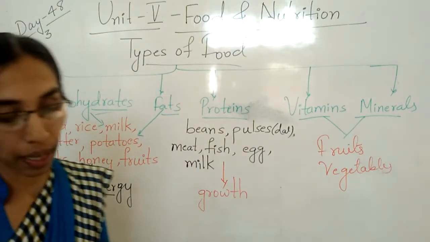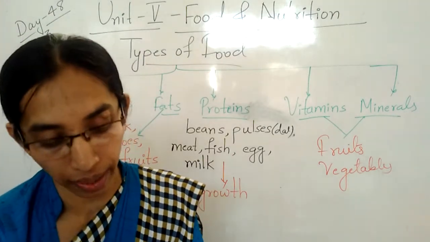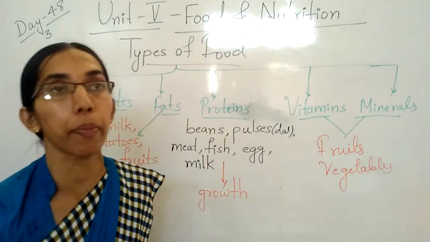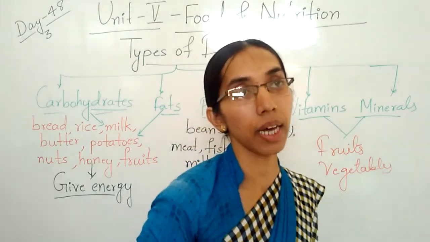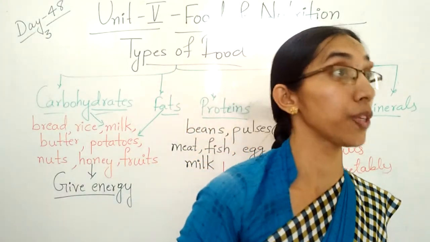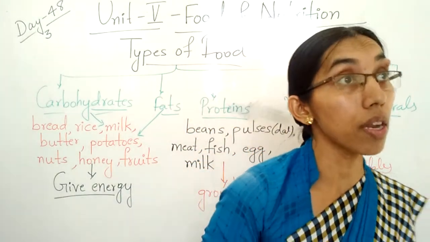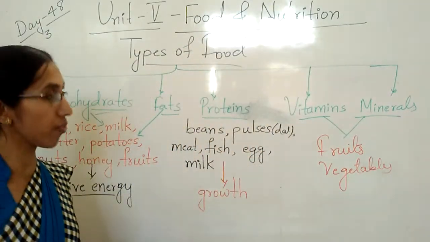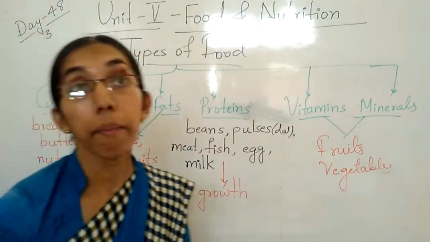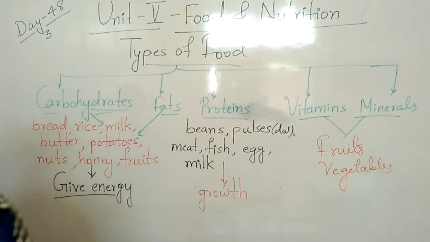Sometimes, children, you will eat only the potatoes. You won't eat the leafy vegetables. But the leafy vegetables are also very important. They are rich in vitamins and minerals. Okay children? So you have to eat all kinds of vegetables and fruits.